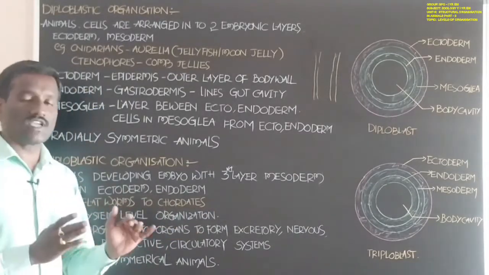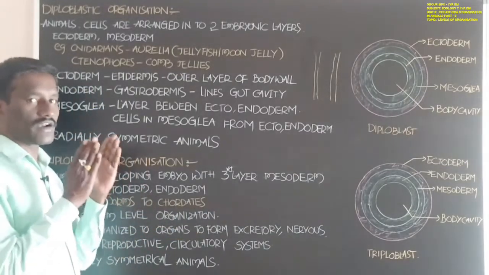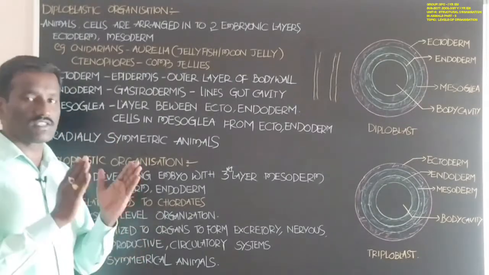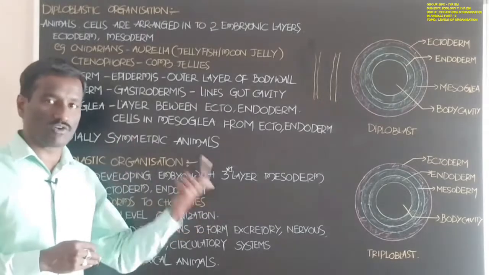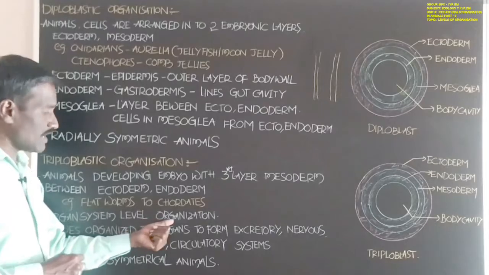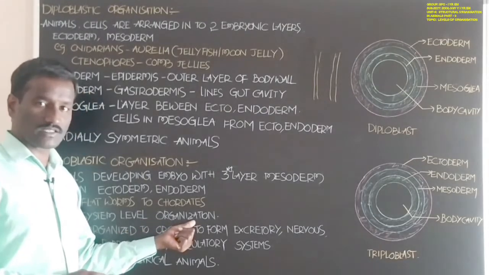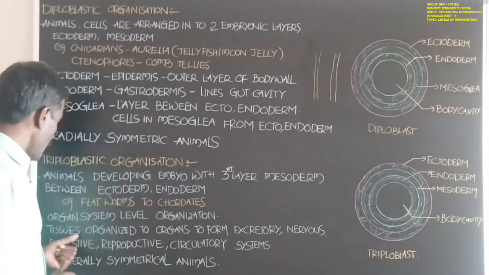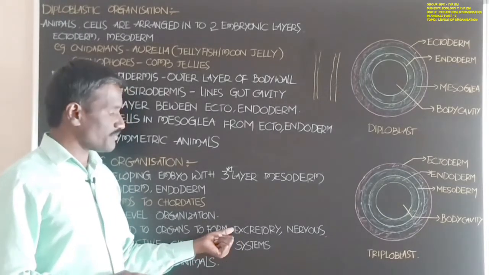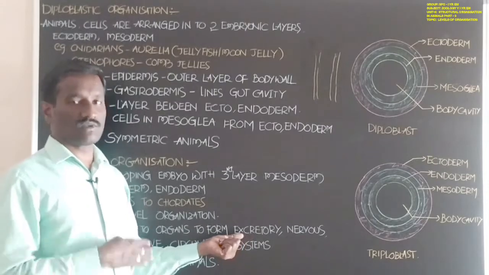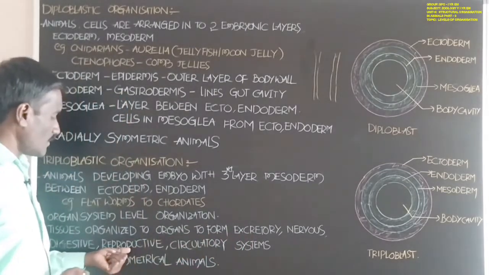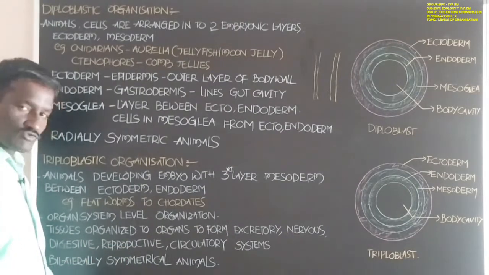Next, in these animals, organ system level organization is present. Cells form tissues, which develop into organ systems. Tissues are organized into organs to form the excretory system, nervous system, circulatory system, respiratory system, reproductive system, and digestive system.